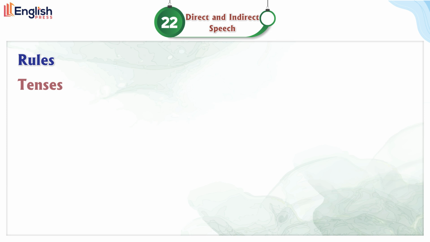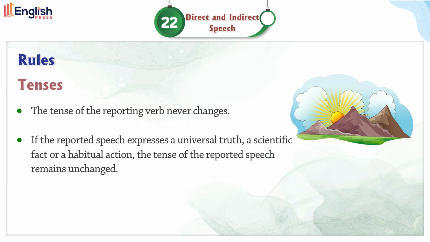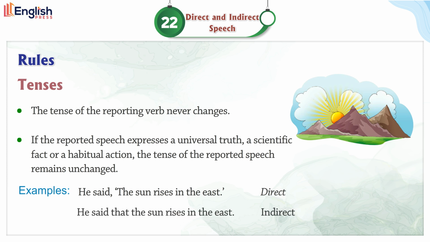Rules. Tenses. The tense of the reporting verb never changes. If the reported speech expresses a universal truth, a scientific fact, or a habitual action, the tense of the reported speech remains unchanged. Examples: He said, "The sun rises in the east." Direct. He said that the sun rises in the east.